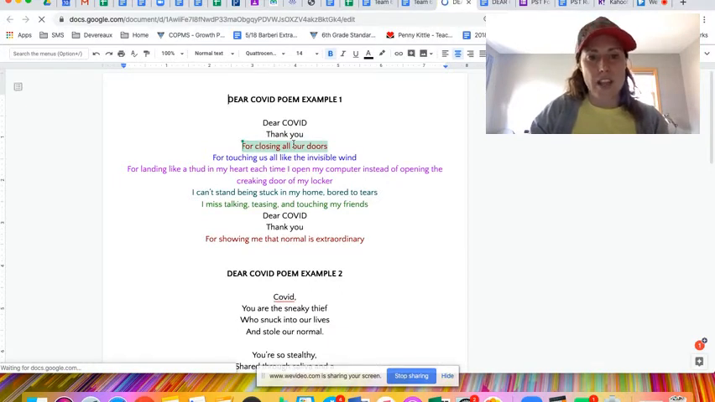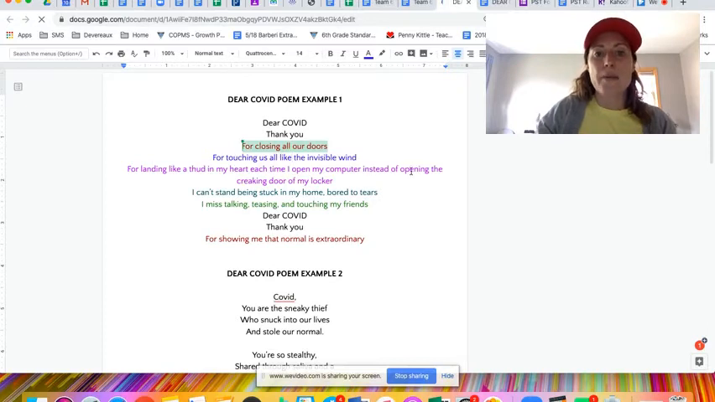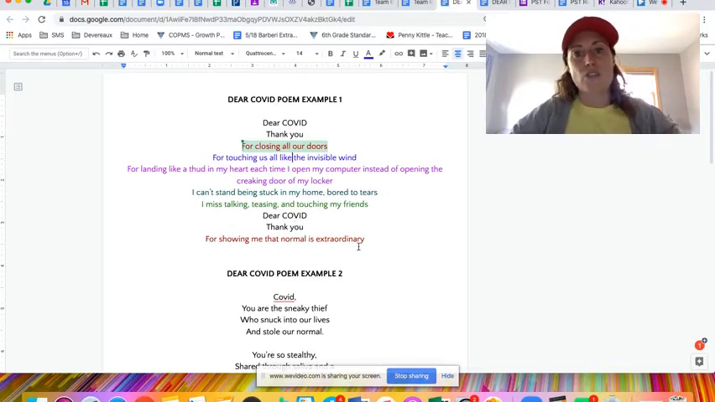Dear COVID, thank you for closing all our doors, for touching us all like the invisible wind, for landing like a thud in my heart each time I open my computer instead of opening the creaking door of my locker. I can't stand being stuck in my home, bored to tears. I miss talking, teasing, and touching my friends. Dear COVID, thank you for showing me that normal is extraordinary.